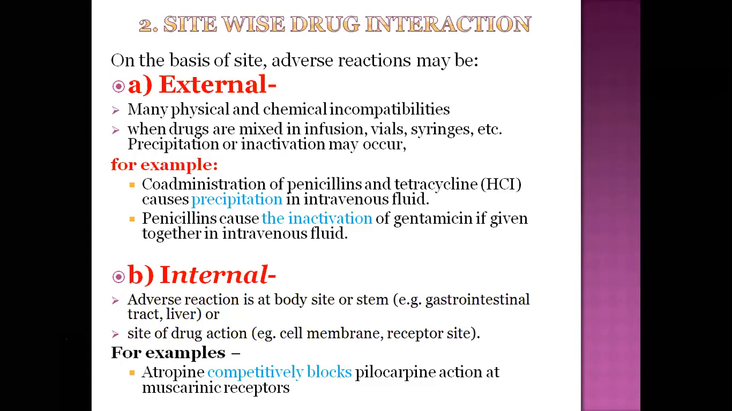There is one example related with internal site-wise drug interactions. There is atropine, which competitively blocks pilocarpine action at muscarinic receptors. The atropine is given and pilocarpine is also given, and they competitively block the muscarinic effector receptors. These are some simple examples of site-wise drug interactions, internal as well as external.